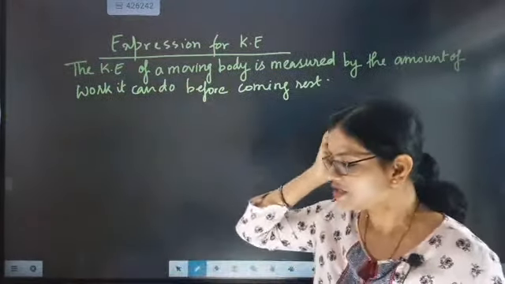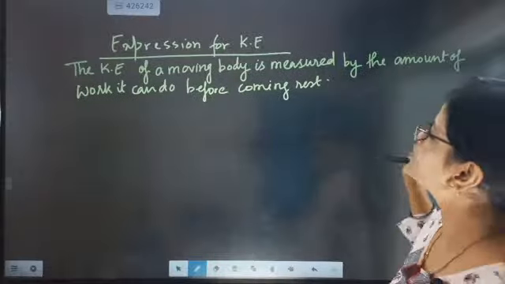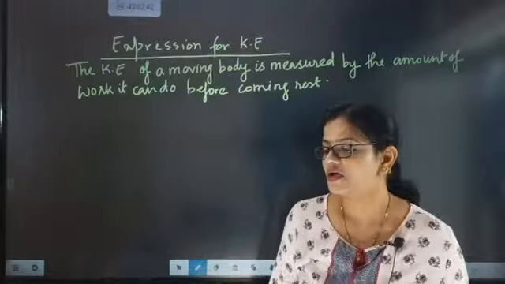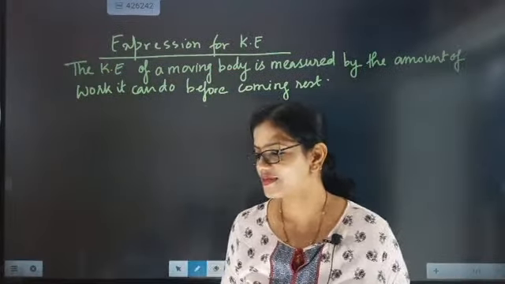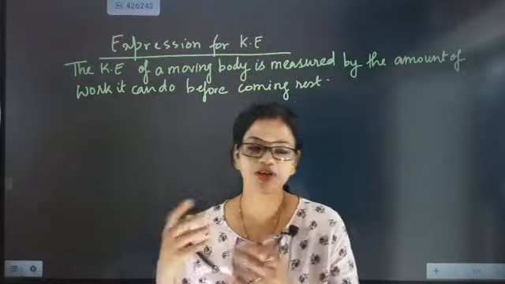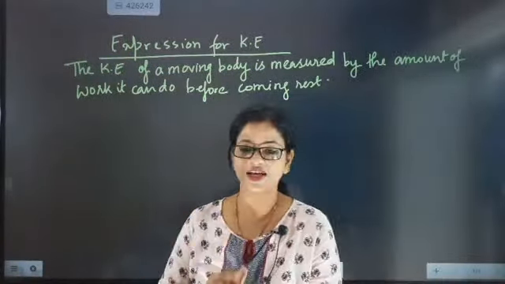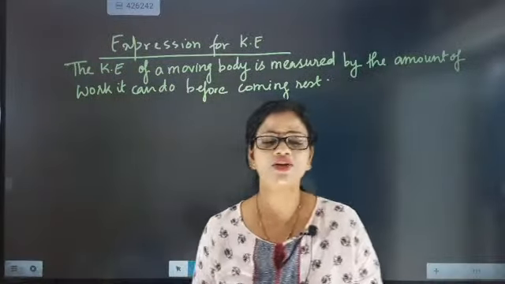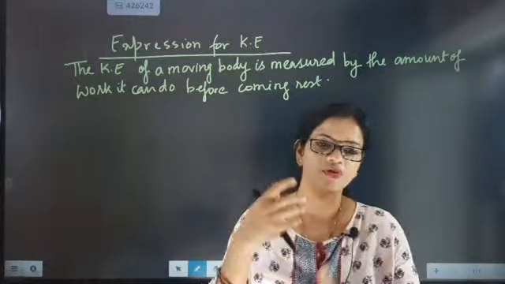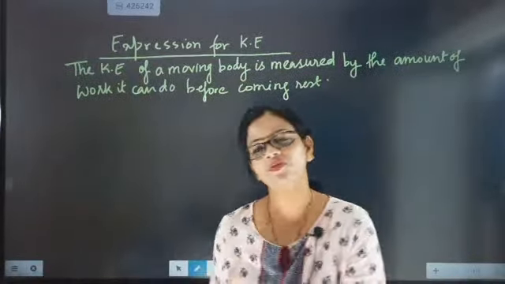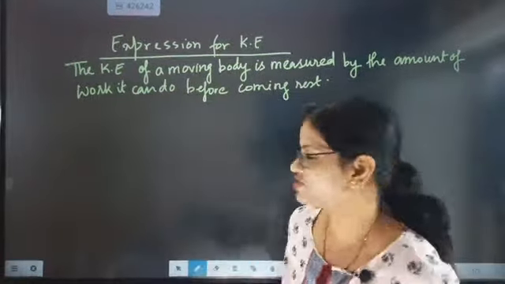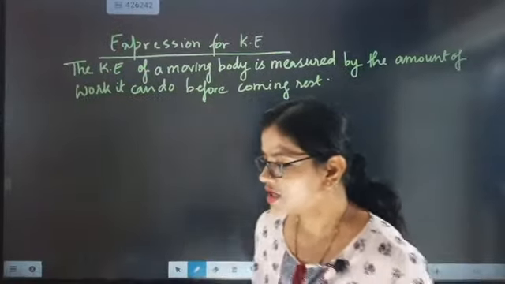Fine, shall we start? Now look here. The kinetic energy of a moving body is measured by the amount of work it can do before coming to rest. How much amount of work can it do before coming to rest? We know that kinetic energy is that type of energy which is due to the motion of a body. If you want to measure the energy of a body by virtue of its motion, then it is kinetic energy, none other than kinetic energy. So we are going to derive a relation, beta.